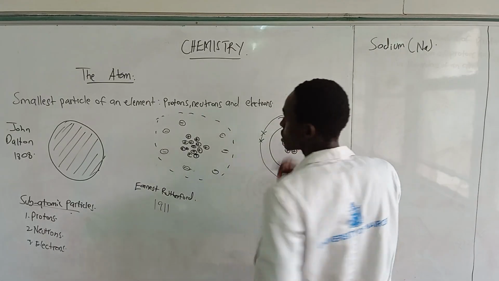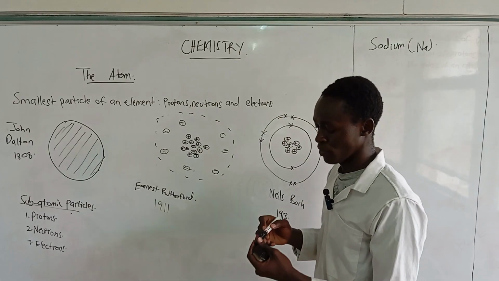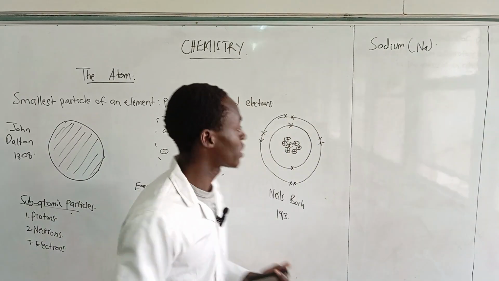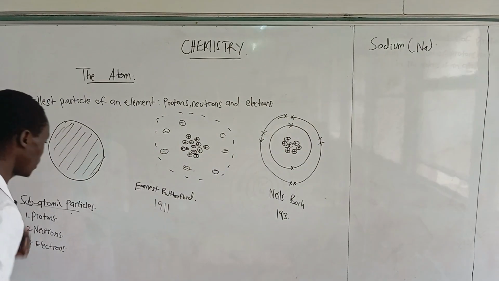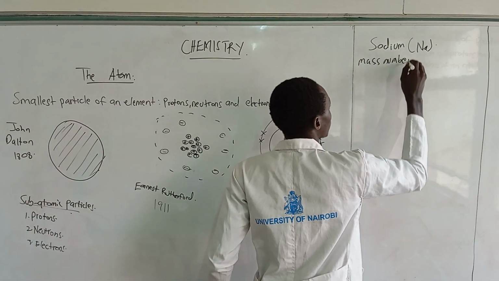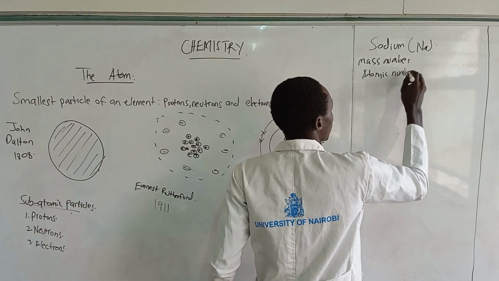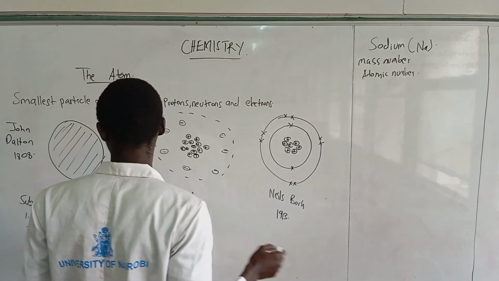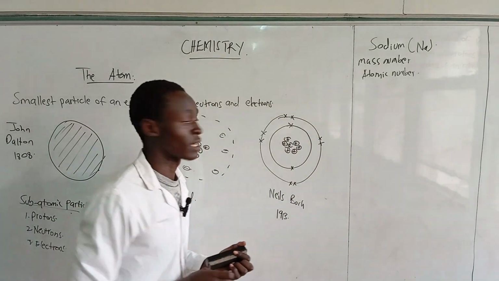And now, when you want to include the mass number and the atomic number, those are things that we are also going to discuss here. You have the mass number, the atomic number. And remember, we also have the protons, neutrons, and the electrons.